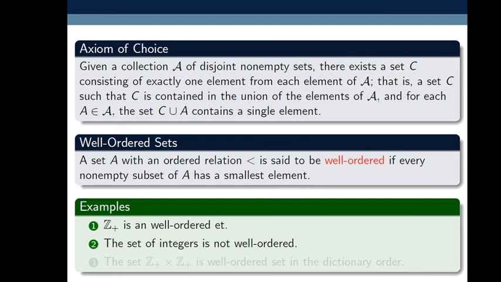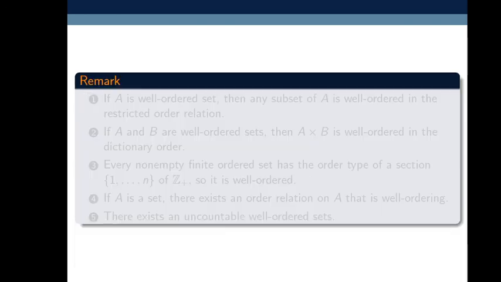So a smallest element doesn't exist. That's why the set of integers is not a well ordered set. So I have found a counterexample which disproves that the set of integers is well ordered. The set Z plus times Z plus is a well ordered set in the dictionary order.